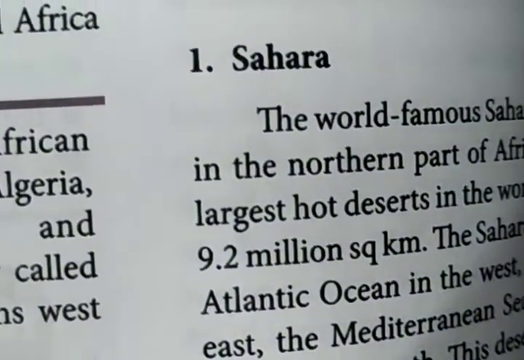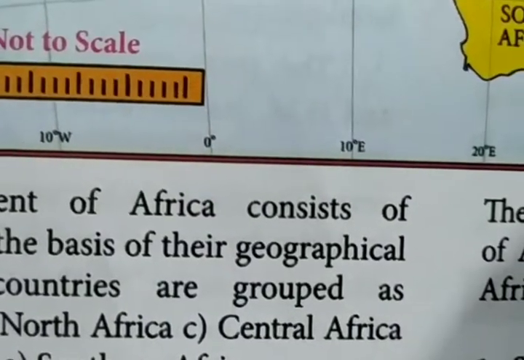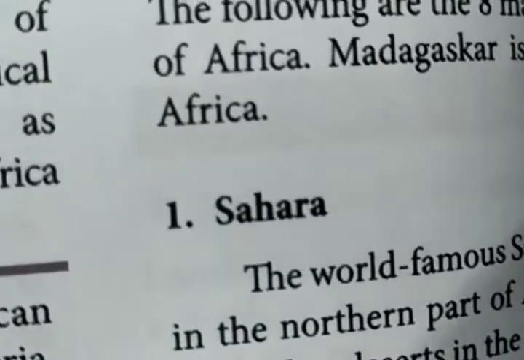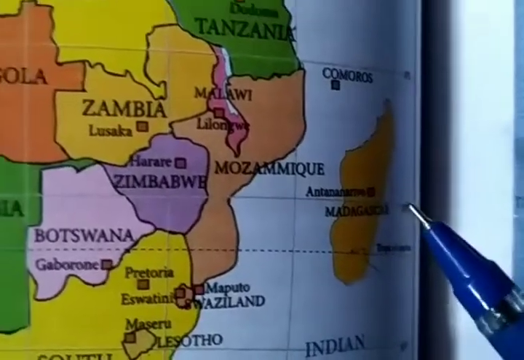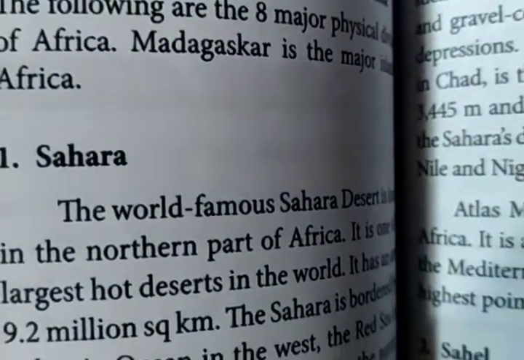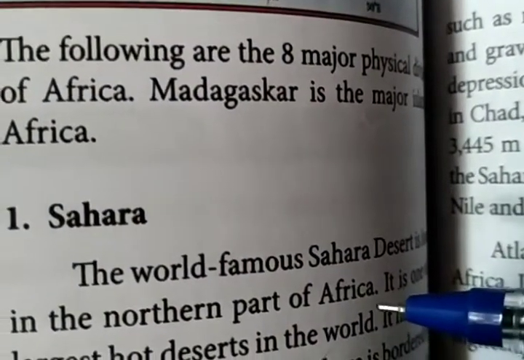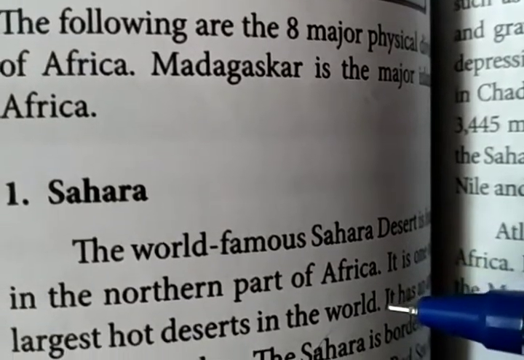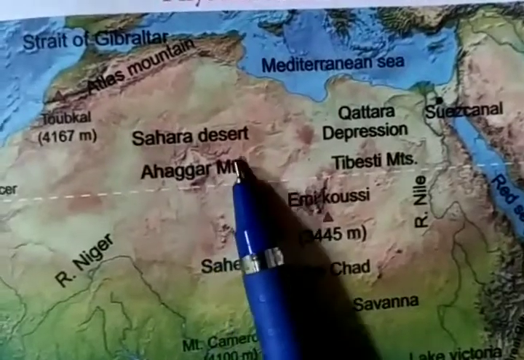Then the physiographic divisions. Madagascar is considered the major island of Africa. Then the Sahara is the desert. The world-famous Sahara desert is in the northern part of Africa. So it is here, in the northern part of Africa. And then the Sahel.